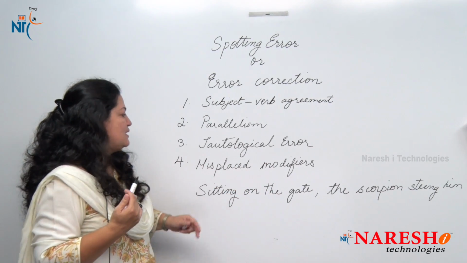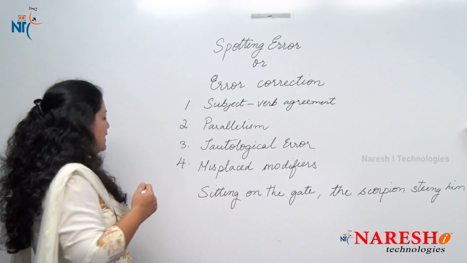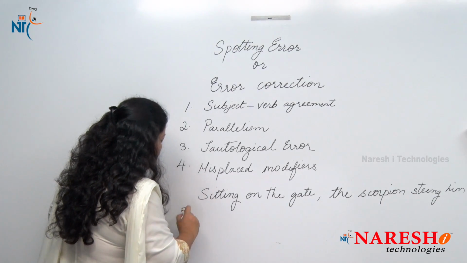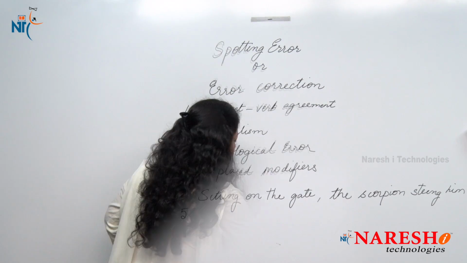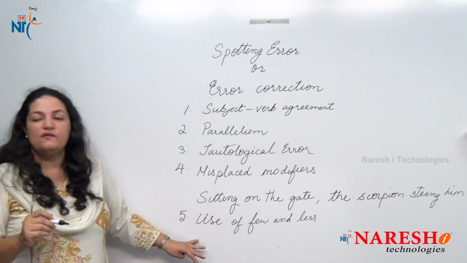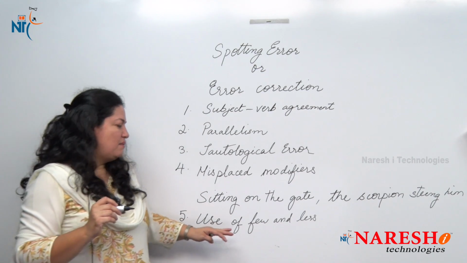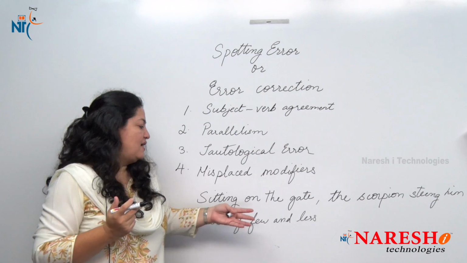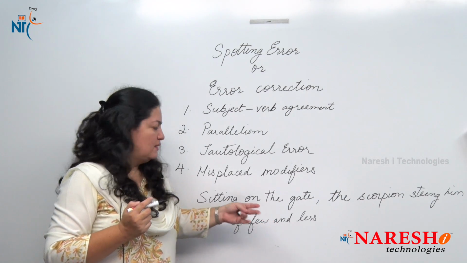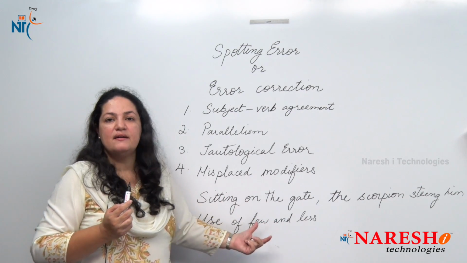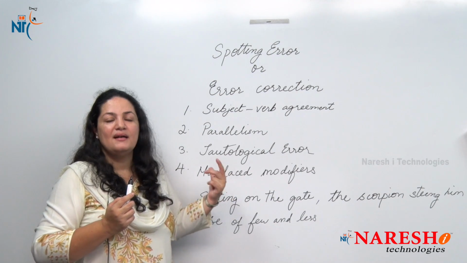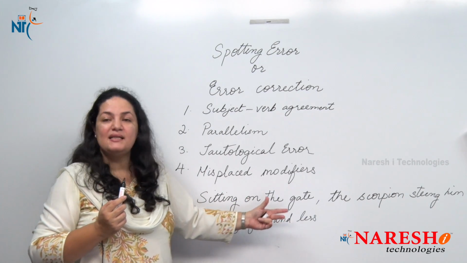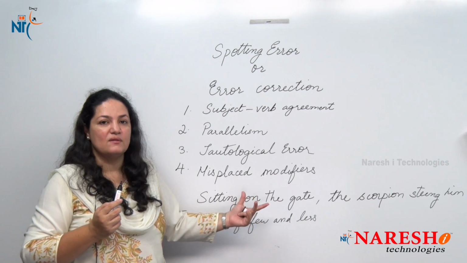Okay, so this is the next point, and the fifth point for error correction is use of few and less. Many people have a confusion when to use few and when to use less, and I think you may have the same confusion too. So here, be very clear, we use few for countable nouns and we use less for uncountable nouns.